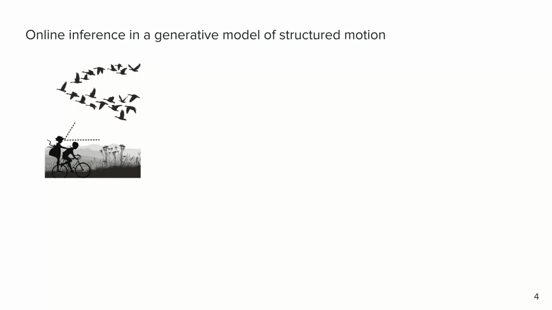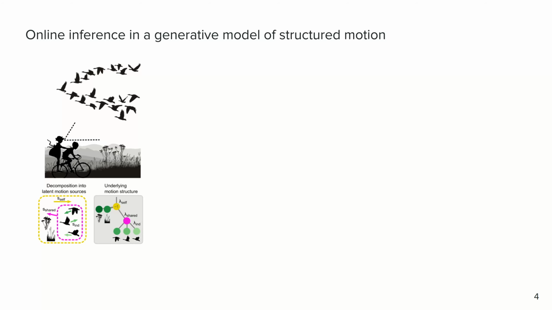When watching the scenes of flying birds, in order to form meaningful percepts, your brain has to decompose the observable velocities into their latent origins, such as self-motion, the flock motion, and the bird's individual motion relative to the flock. We call these origins motion sources, S. While the direction and speed of the motion sources can change quickly, there exists an underlying motion structure that is more stable. We describe this structure as a tree, where the edge length indicates how strongly each motion source is present in the scene on average. We call this average motion strength, lambda.